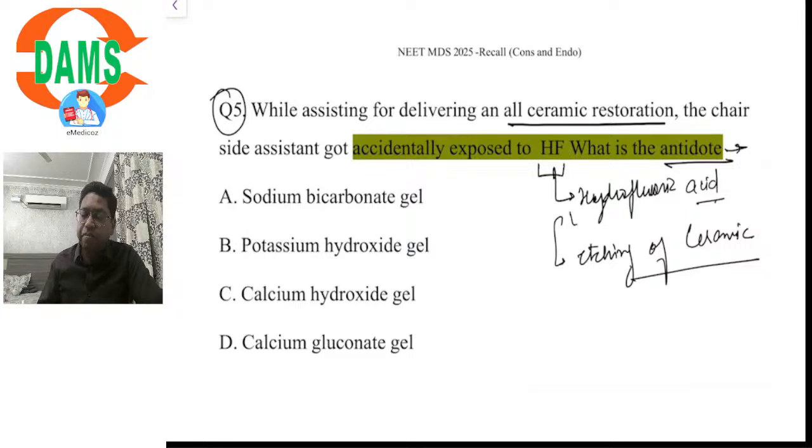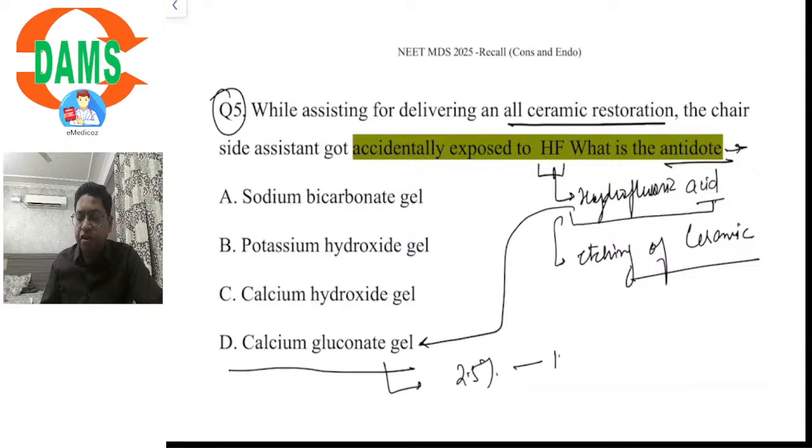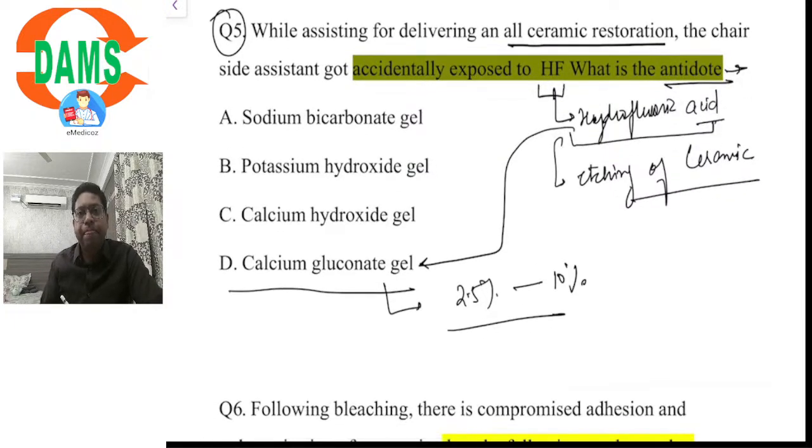So the assistant is exposed to hydrofluoric acid. Hydrofluoric acid can cause tissue burns, and the antidote for that is calcium gluconate gel, in the concentration of 2.5% to 10%. So this was a new question, and the answer would be option D. The antidote for hydrofluoric acid burns is calcium gluconate gel in the concentration of 2.5 to 10%.